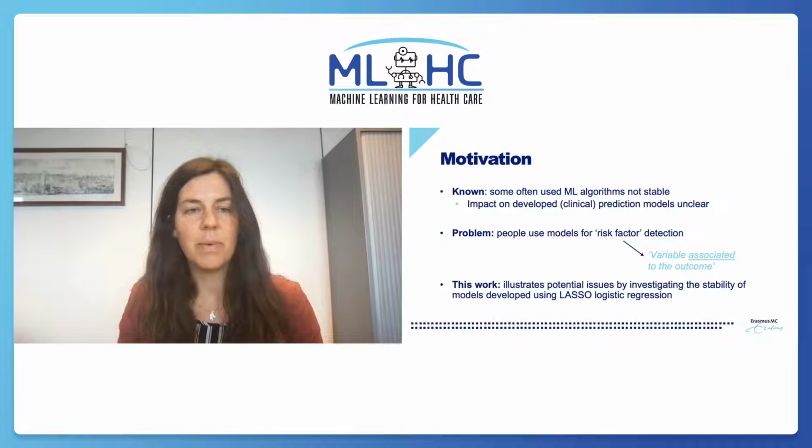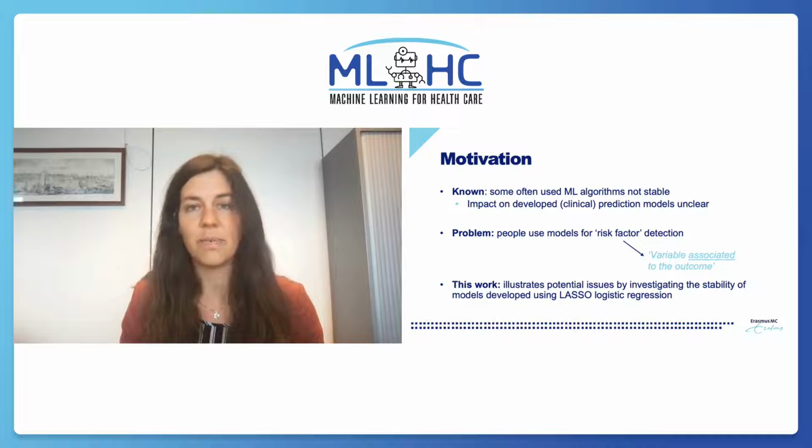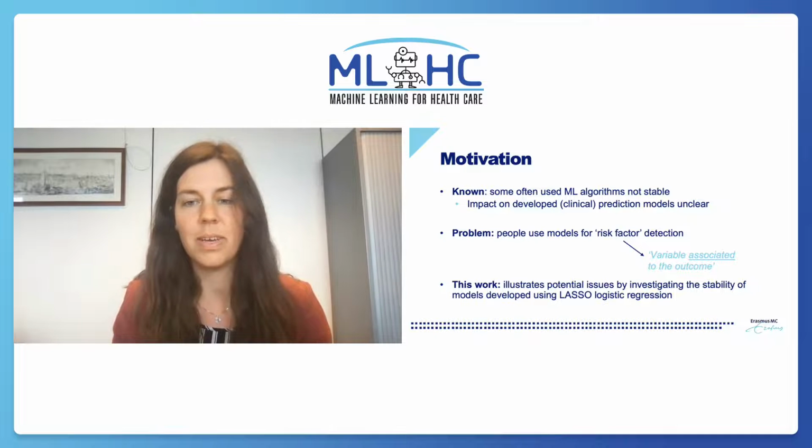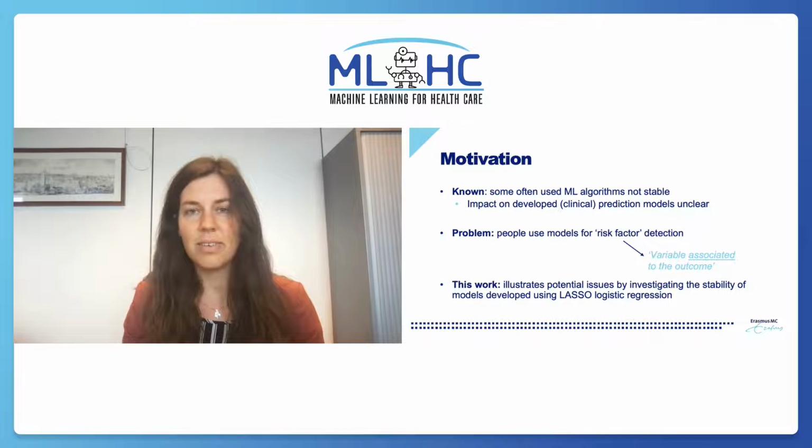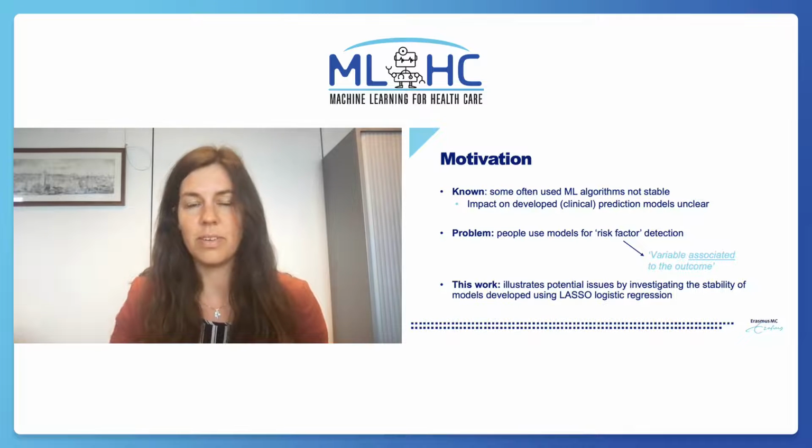So it is known some commonly used algorithms to develop clinical prediction models, such as lasso logistic regression, are not consistent variable selectors. However, the practical impact of this lack of stability is often unclear. This is problematic because people often interpret clinical prediction models to detect risk factors, which we here define as variables associated to the outcome. In this work, we illustrate potential issues for risk factor discovery by investigating the stability of prediction models developed using lasso logistic regression.